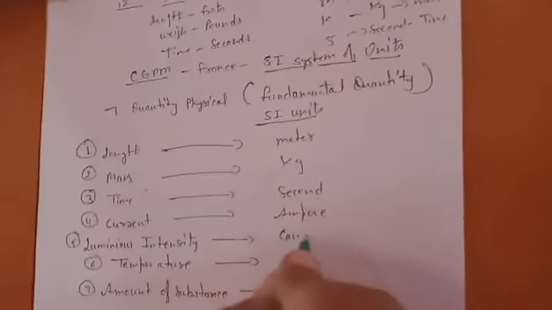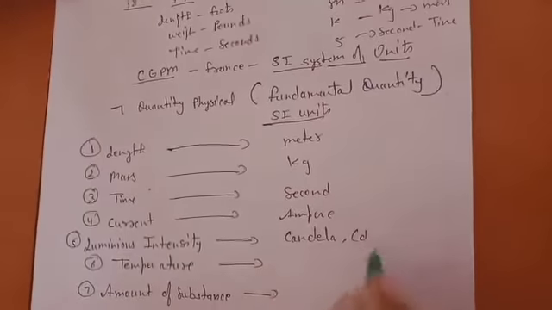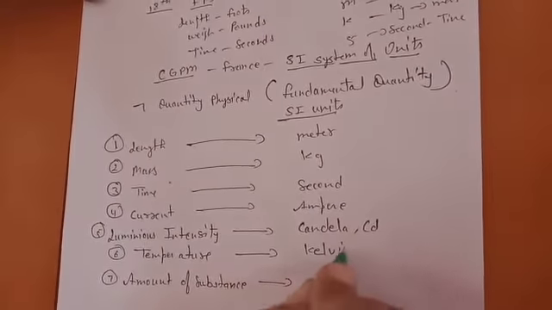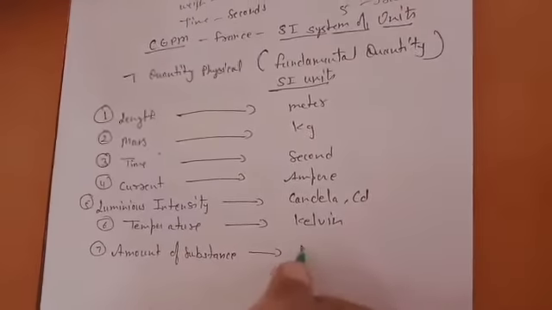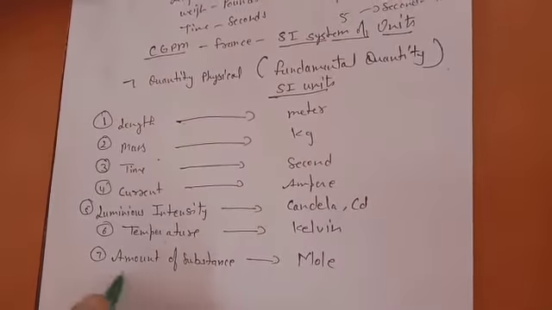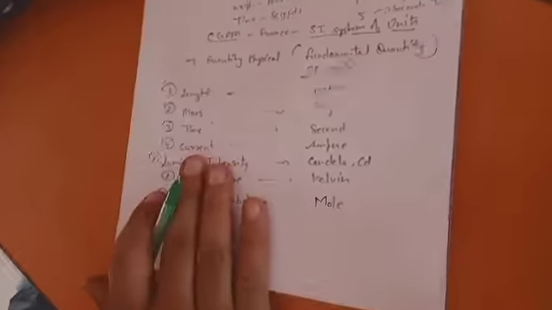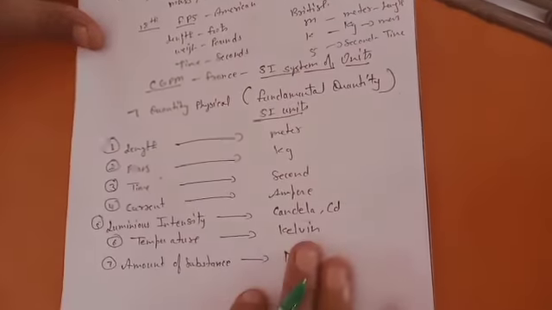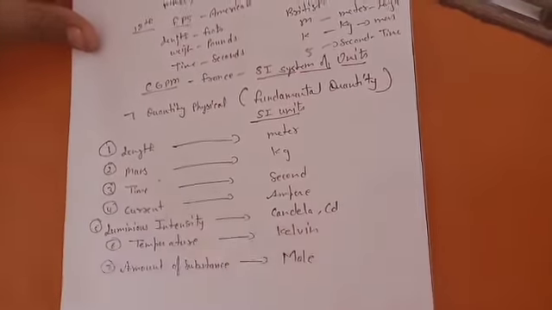Candela, short form cd, for luminous intensity. Temperature is measured in Kelvin. Amount of substance is mole. You will learn about this fundamental quantity, mole, a lot in this chapter, as it is more readily used in chemistry. So these seven quantities are listed by this conference as fundamental, so that you always measure these physical quantities in the same units when you transfer information.